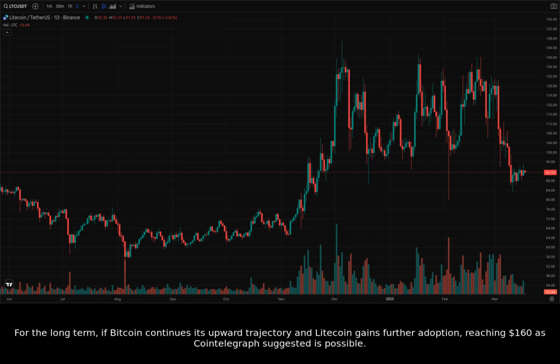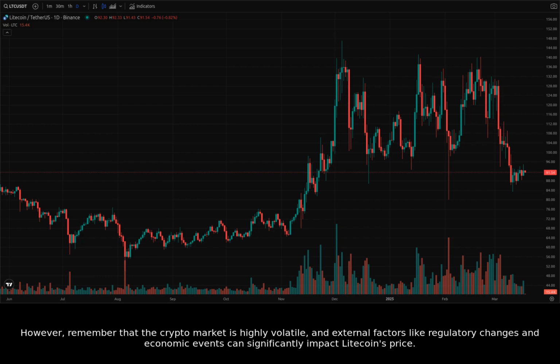For the long term, if Bitcoin continues its upward trajectory and Litecoin gains further adoption, reaching $160 as Cointelegraph suggested is possible. However, remember that the crypto market is highly volatile, and external factors like regulatory changes and economic events can significantly impact Litecoin's price.